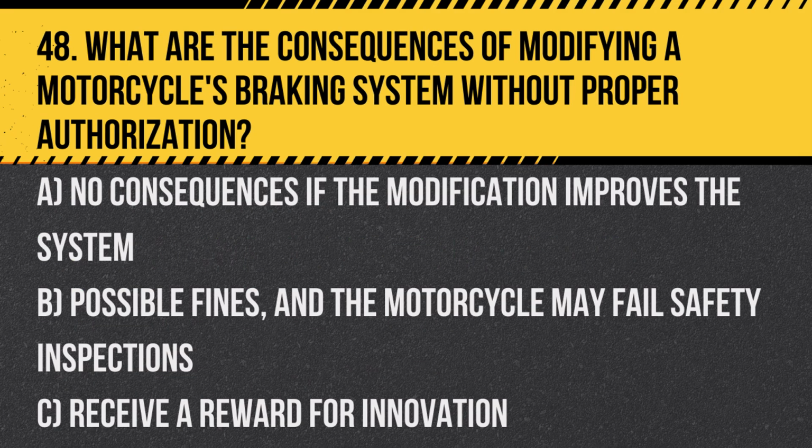Question 48. What are the consequences of modifying a motorcycle's braking system without proper authorization? A. No consequences if the modification improves the system. B. Possible fines, and the motorcycle may fail safety inspections. C. Receive a reward for innovation. Answer: B. Possible fines, and the motorcycle may fail safety inspections, as unauthorized modifications can compromise safety.